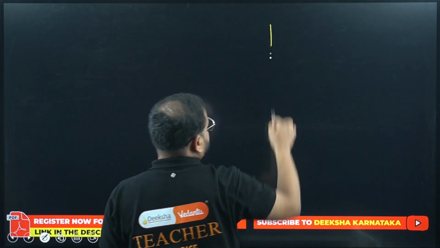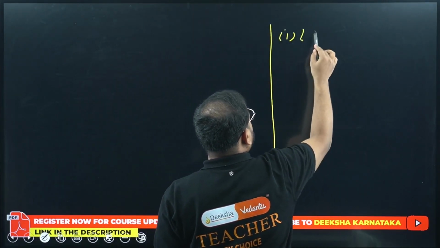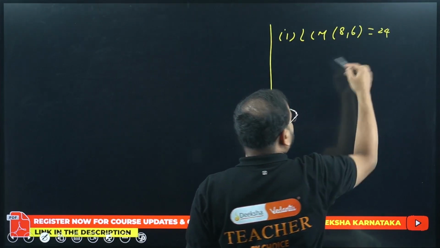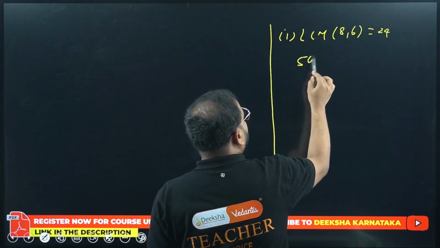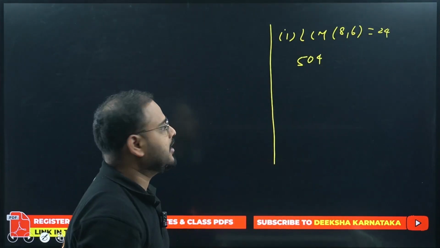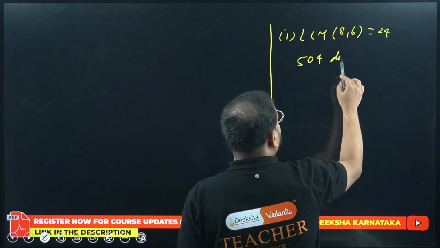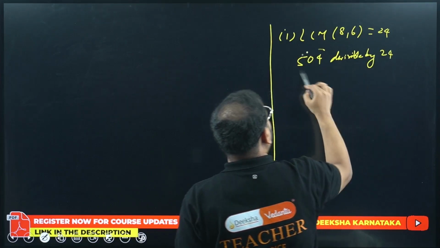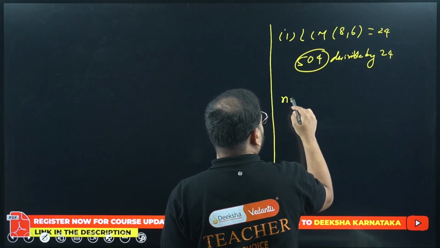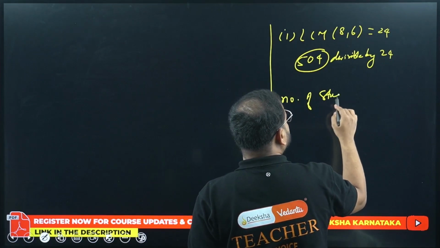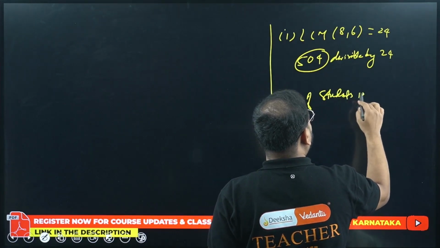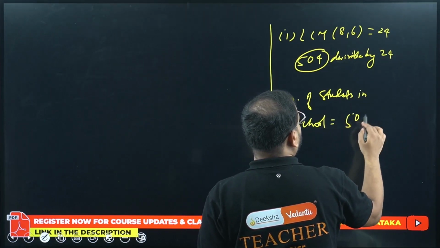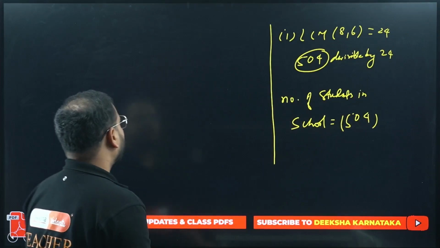So what is my first part's answer? The LCM of 8 and 6 is simply 24. The number given in the options which is divisible by 24 is 504. So the number of students in the school is 504. Part 1 is done. Moving to part 2.